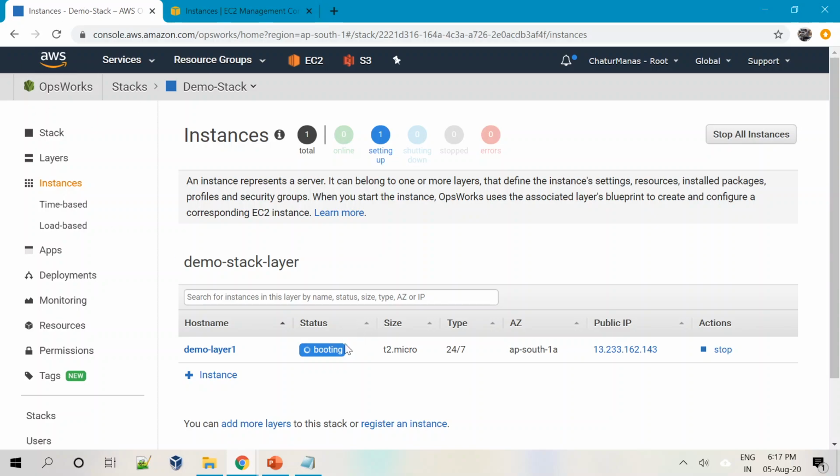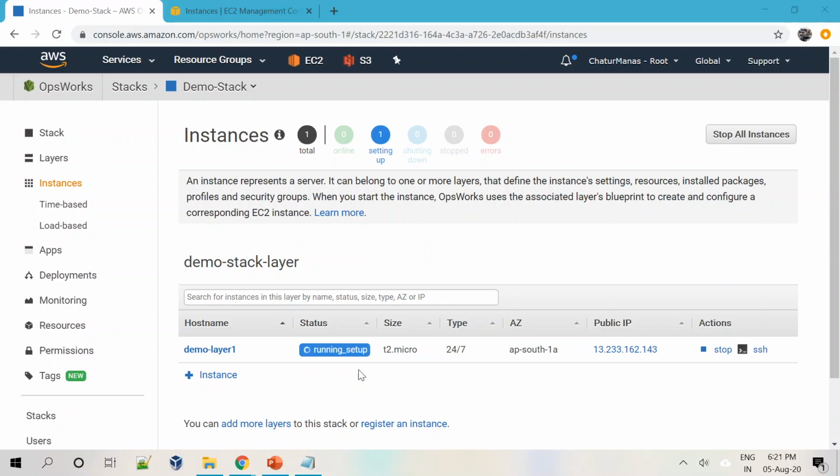As you can see, the status is getting changed every now and then. So it was starting, now it is booting, right? And you can see here, setting up, shutting down, stopped, and errors. So these are the different states, and then we have online. So this particular EC2 should come to an online state. It has already assigned an availability zone and a public IP to that, right? Still it is booting. So let's wait for some more time so that it comes to a running state or an online state.